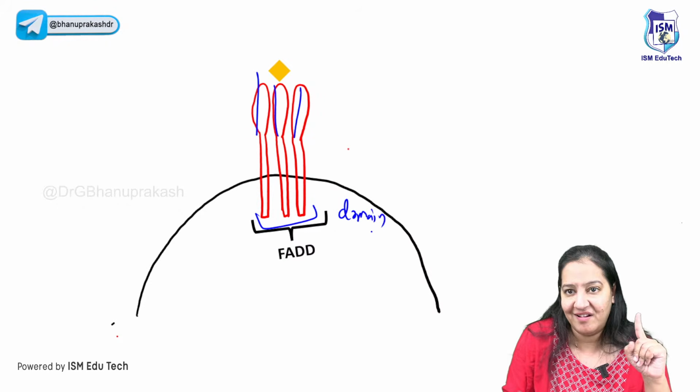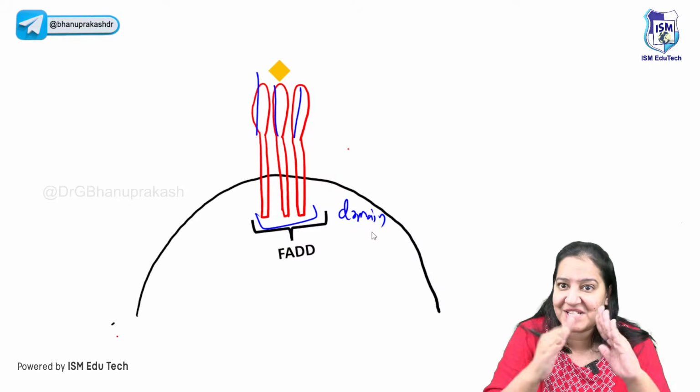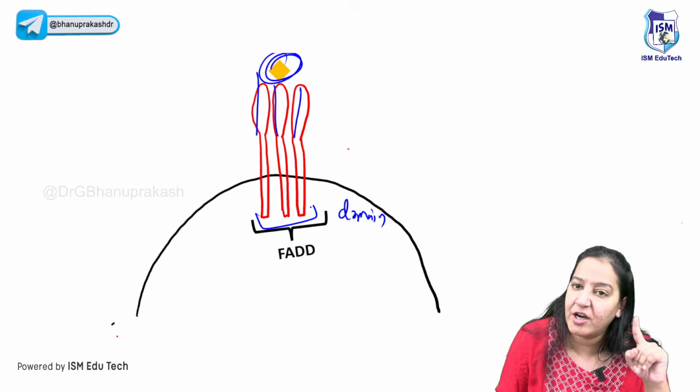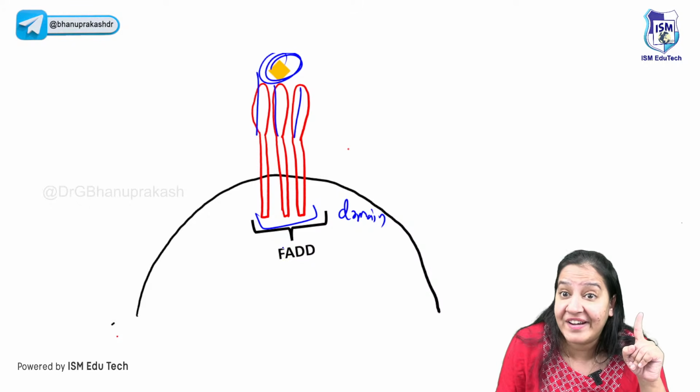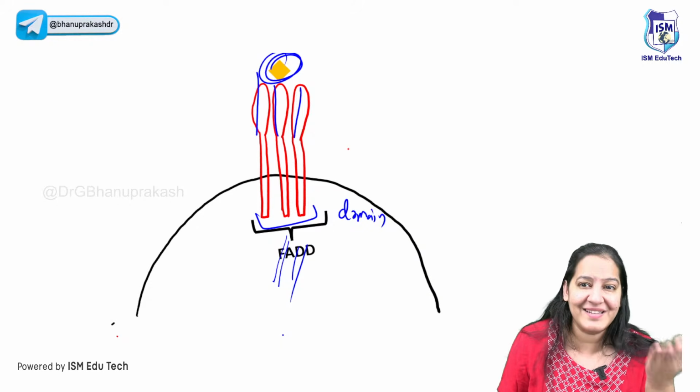Because of which a domain is formed. The multiple FAS receptors, the death receptors, the CD95 receptors, come together because of the ligand, and a domain is formed. This domain is known as FADD, FAS associated death domain. What is it known as? Say it out. FAS associated death domain.